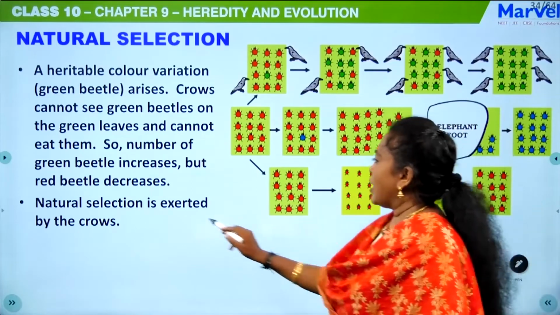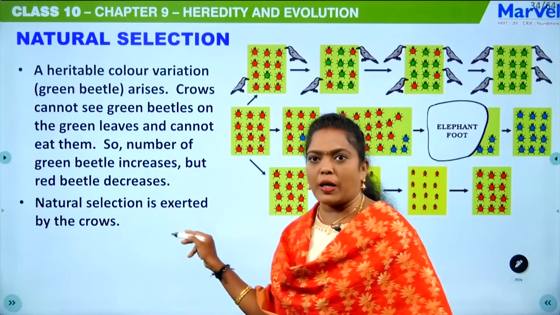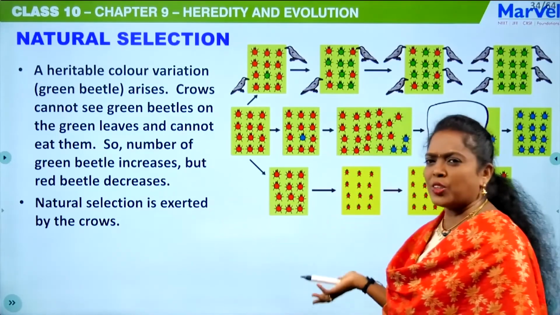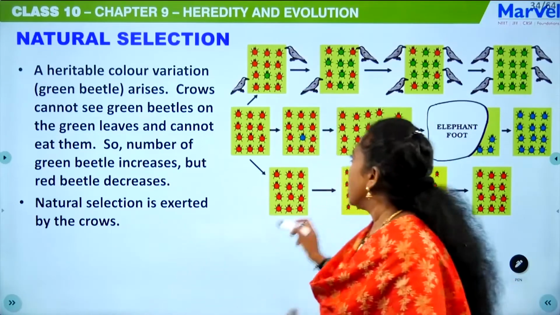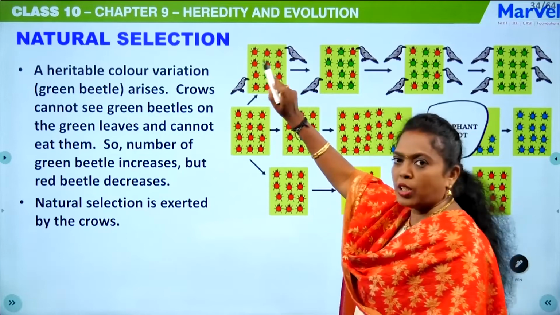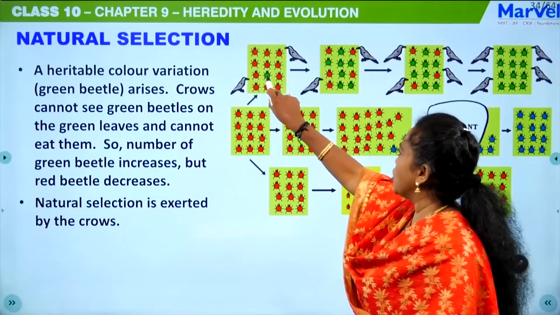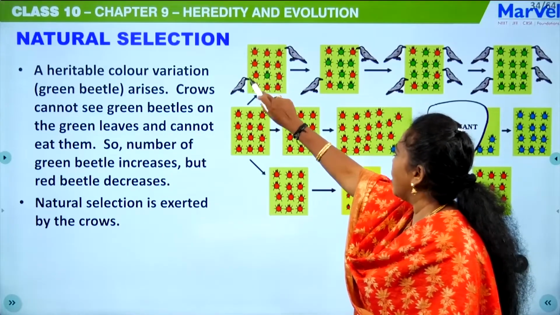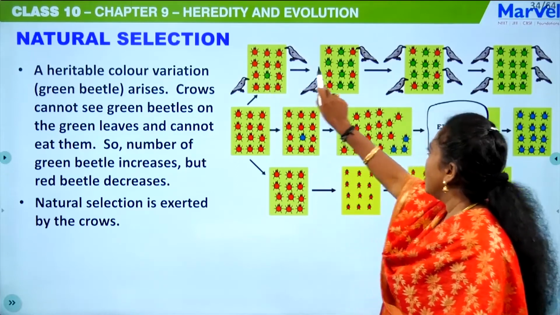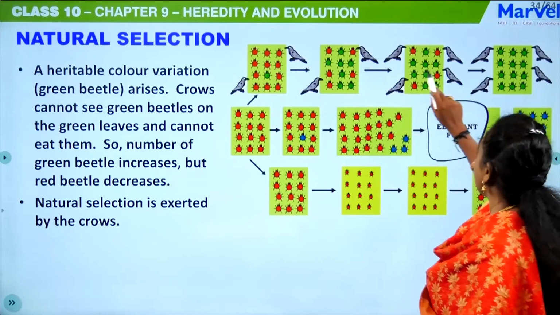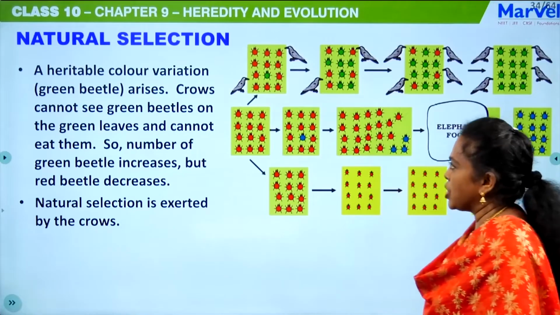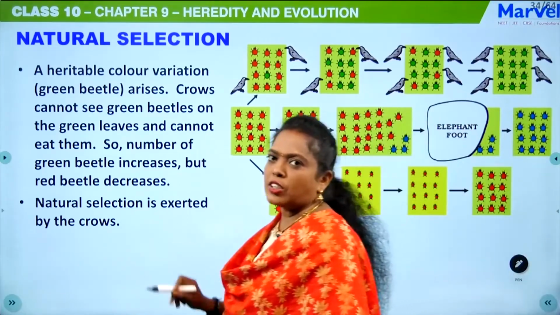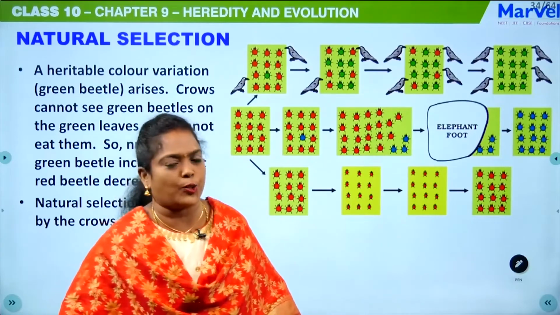The natural selection is exerted by the crows here. Naturally it is selecting because of the camouflage. The green is camouflaged to the green bushes, so the crow couldn't see the green color, so it is eating the red. After some time you can see only the green beetle population. This is the first situation, that is natural selection.